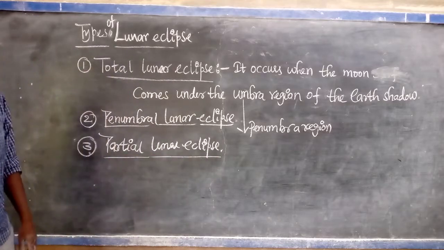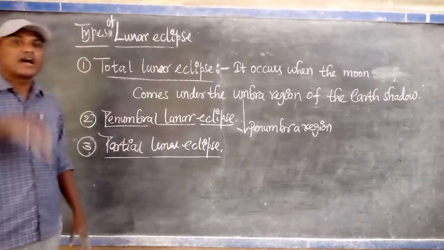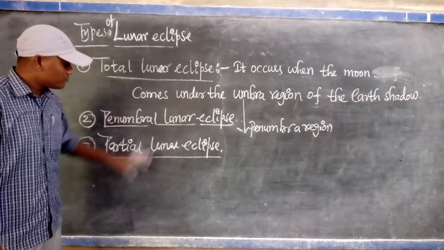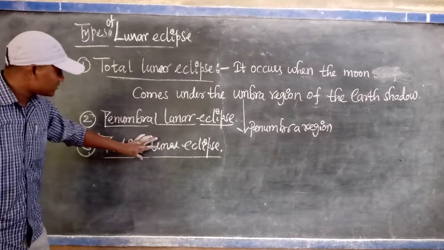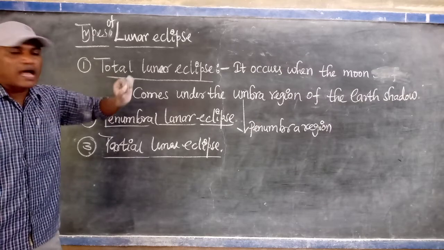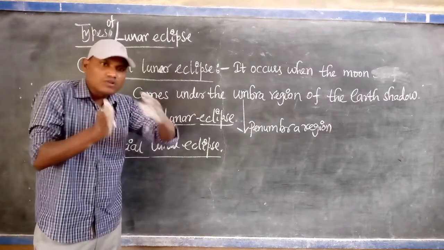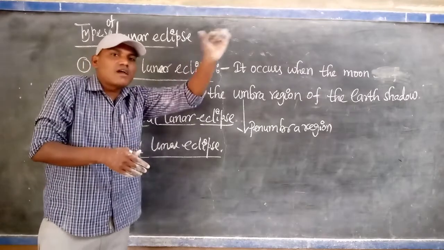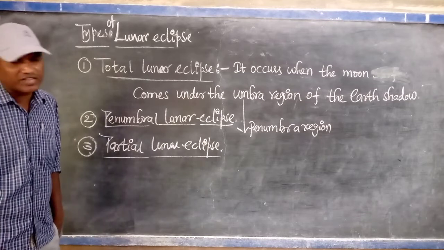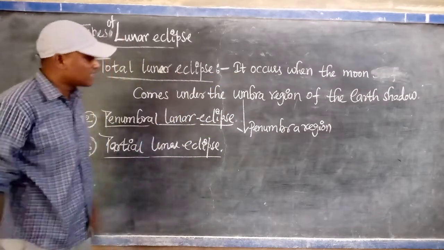Next one is the partial lunar eclipse. A partial lunar eclipse is when some of the moon appears to us, and the remaining part of the moon does not appear to us in the sky. It occurs when the moon crosses the penumbra region of the earth's shadow. Listen very carefully: it occurs when the moon crosses the penumbra region.